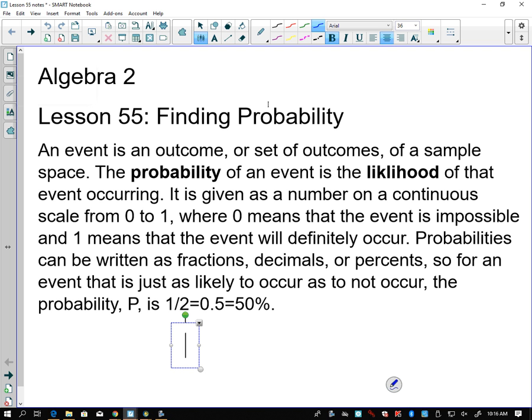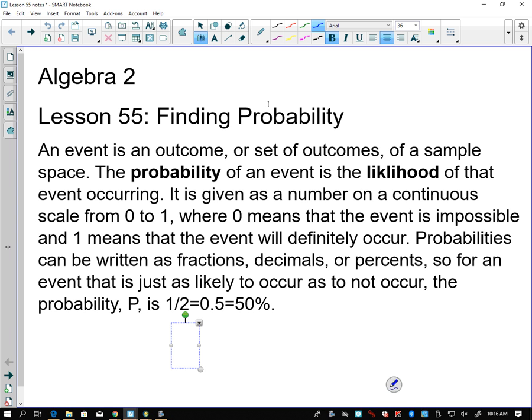All right, this is Algebra 2, Lesson 55. We're going to talk about finding probability. Even before we start, if I can take this entire lesson and give you one major thing, this is what I want you to know, and we'll see it later on in the notes.